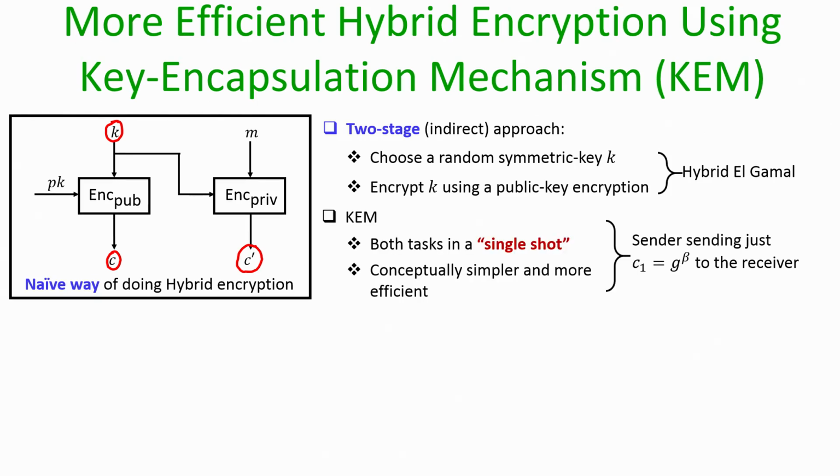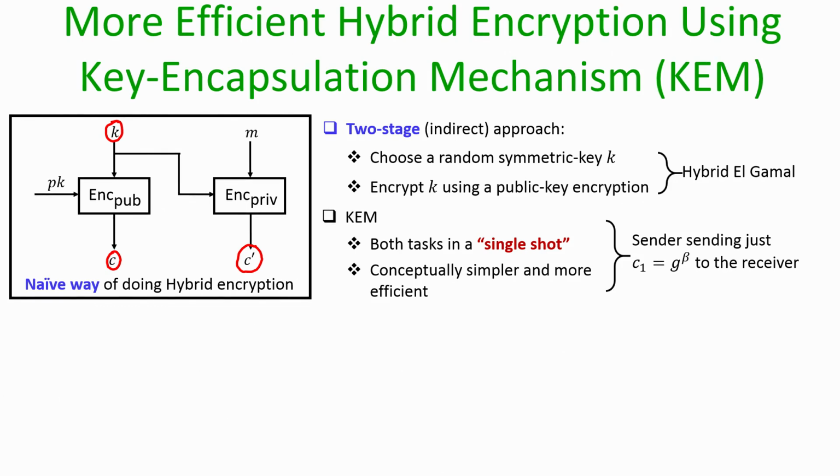A more efficient approach can be obtained using a primitive which we are going to define soon, called key encapsulation mechanism, where both these things are done in a single shot, in a single stage. The advantage is that not only is it conceptually simpler, but in many cases it is more efficient. To understand how KEM is more efficient than this two stage approach, consider what we have just seen in hybrid ElGamal.